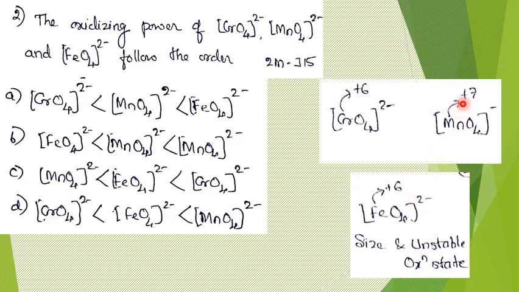So this should have been in a +6 oxidation state. If it is in +6 oxidation state, there will not be any problem at all. Just based on size itself, we can conclude that this is the strongest oxidizing agent. It makes your life easier. But here one more additional point is that iron is in an unstable oxidation state, and that also matters. Considering all these facts, your answer should be option A. Option A is the answer for this FeO4. It should have the highest ability to oxidize some other species.